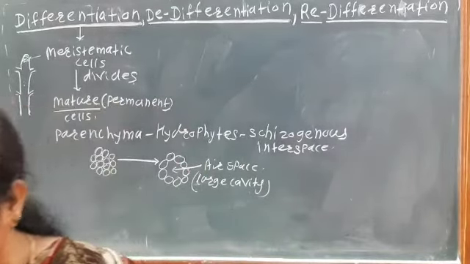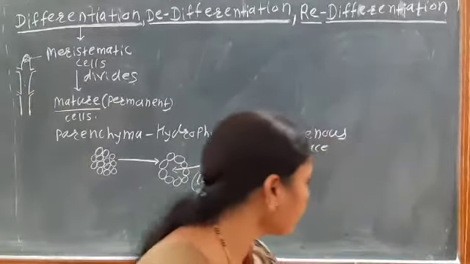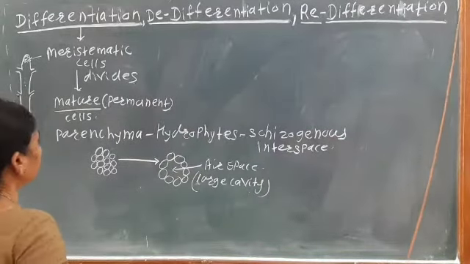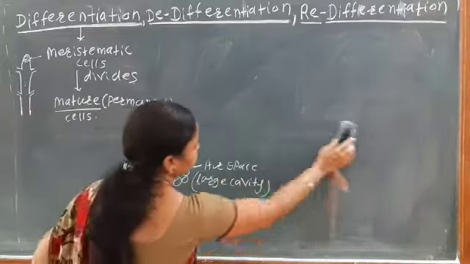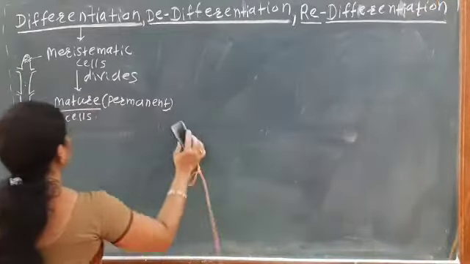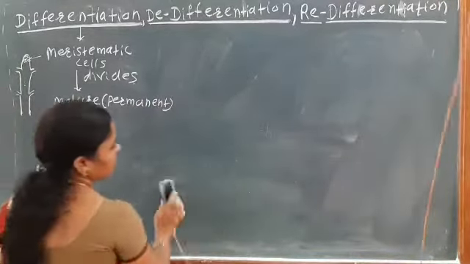Okay, so here, if we see the parenchyma or the sclerenchyma tissue, these are the permanent tissue, and these tissues are produced from the meristematic tissue.